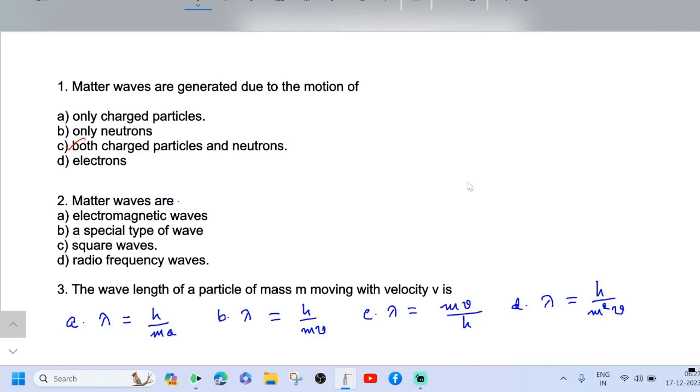Now see the second question. Matter waves are option A electromagnetic waves, option B a special type of wave, option C square waves, option D radio frequency waves. Option B is correct because electromagnetic waves are generated only when the charged particles are in motion. But matter waves are generated even though a neutron is in motion. Therefore, it is a special type of wave.